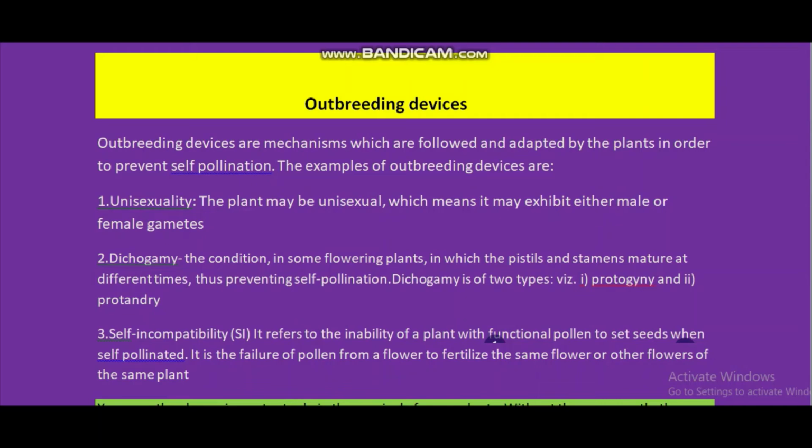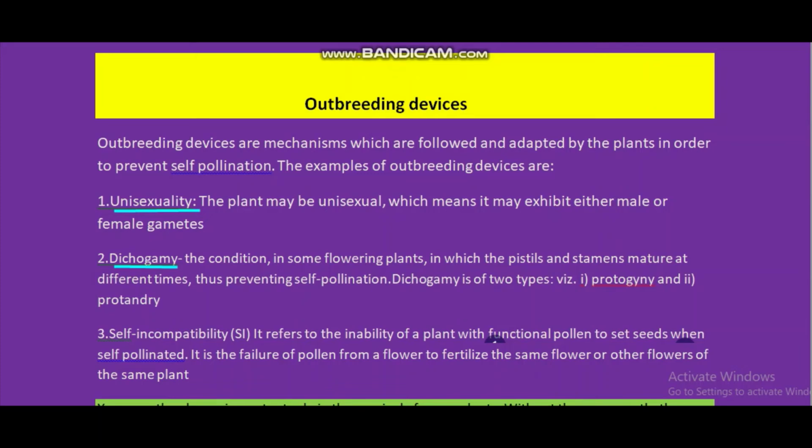What are these devices? That is called outbreeding devices. Am I clear? Okay. So what are these mechanisms adopted by the plant in order to prevent self-pollination? Number 1, unisexuality. If the flower is unisexual, there is no chance for self-pollination. It's very simple. Second is dichogamy, a new term. The term is not directly given in your book, but the same meaning is written there.